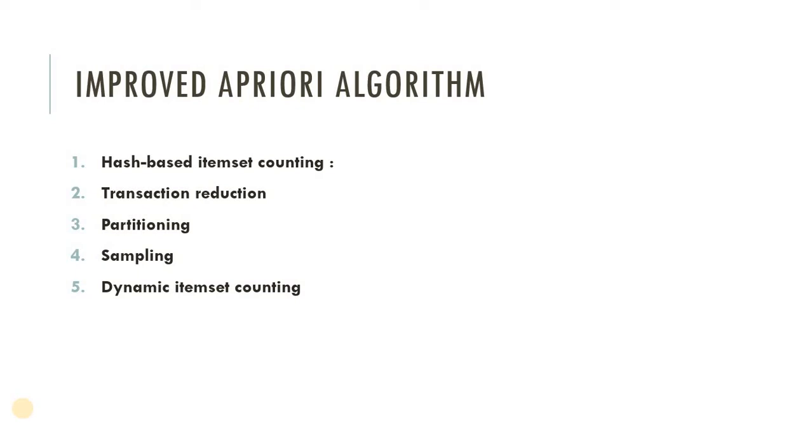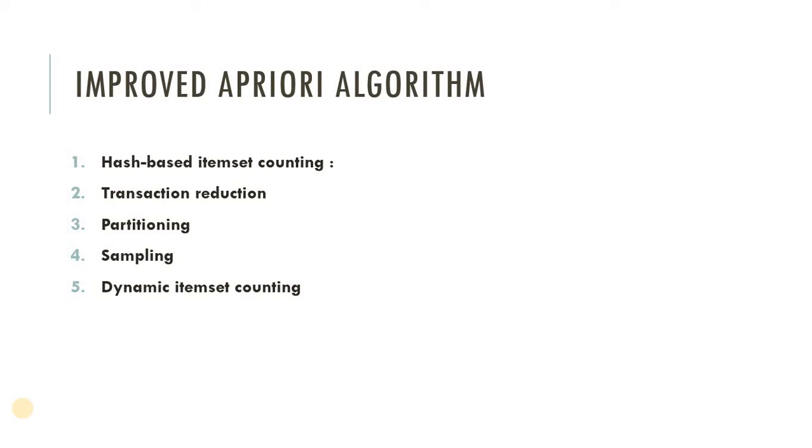Such transactions should be reduced from future scans. The third one is partitioning. In this technique, only 2 database scans are needed to mine the frequent item sets. The algorithm has 2 phases, and in the first phase the transaction database is divided into non-overlapping partitions.